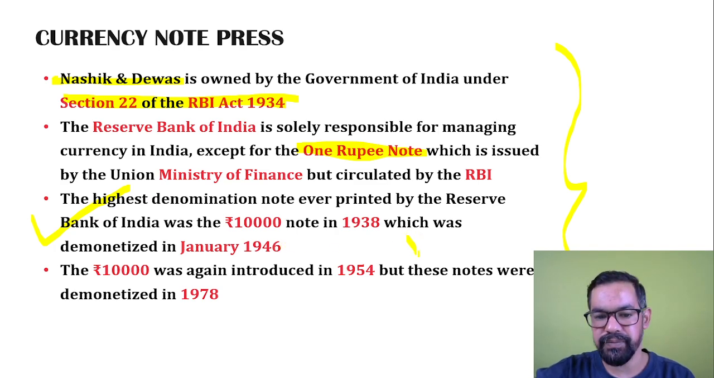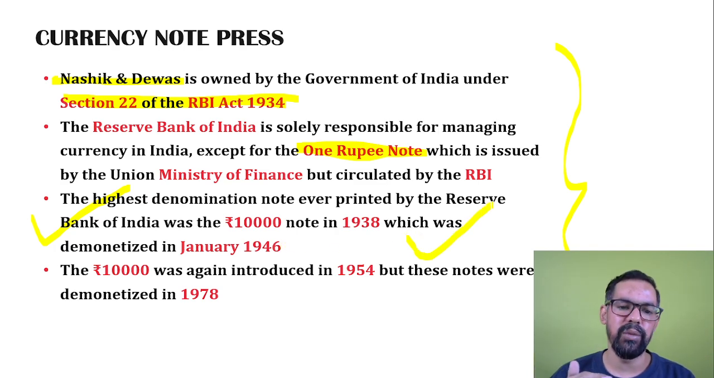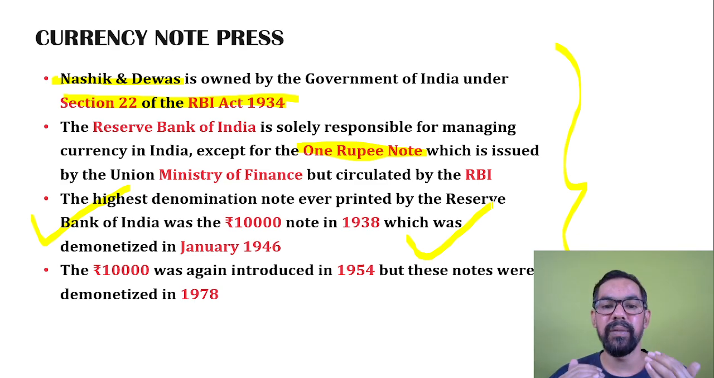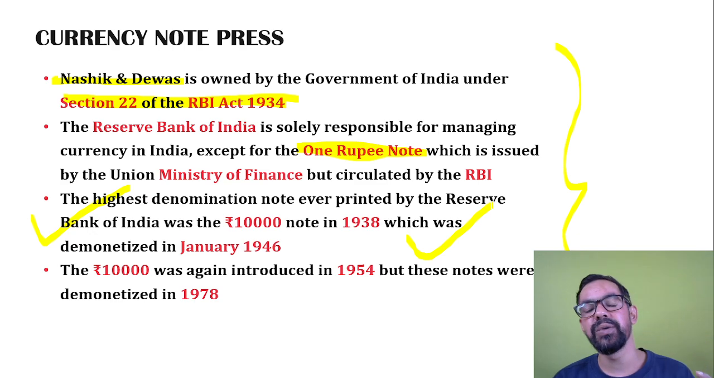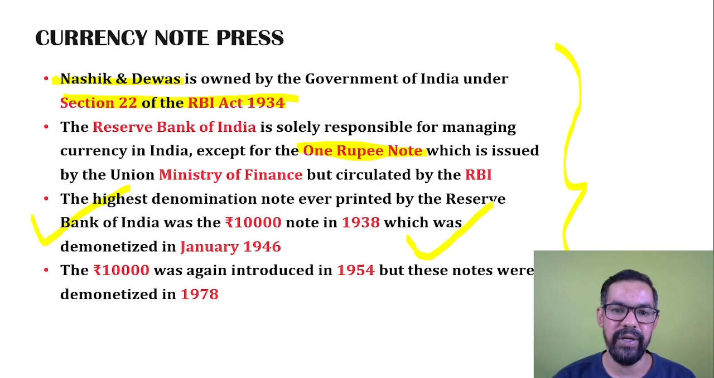We have had three demonetizations. In 1946, we demonetized the 10,000 rupees currency note. In 1966, RBI demonetized rupees 1,000, 5,000 and 10,000 currency notes. In 2016, RBI demonetized rupees 500 and 1,000 currency notes. If the examiner asks you the maximum denomination, your answer will be 10,000. In case of coins, it is 1,000 rupees.